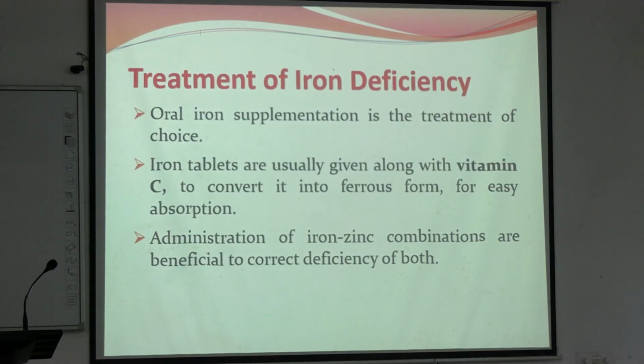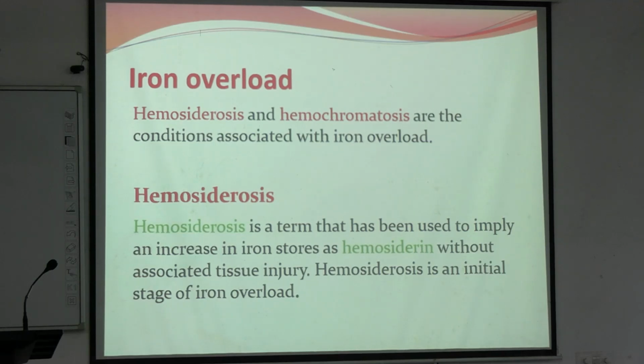Now, how can we treat iron deficiency? Oral iron supplement is the treatment of choice, and iron tablets are usually given along with vitamin C, which helps convert iron to ferrous form and facilitates the absorption in gut. Administration of iron zinc combinations are also available. They are also used. Now, coming to iron overload disorder.